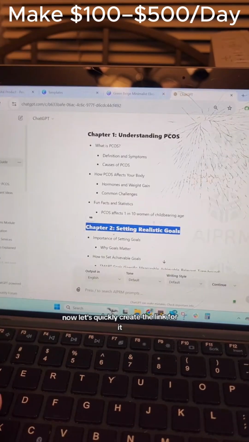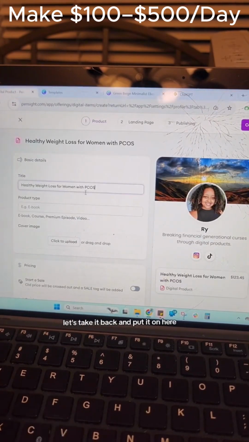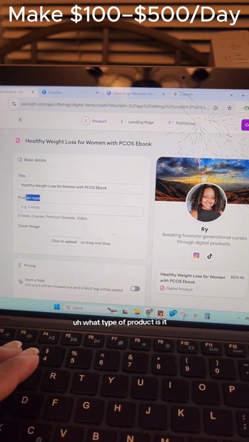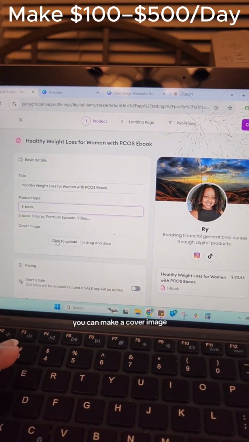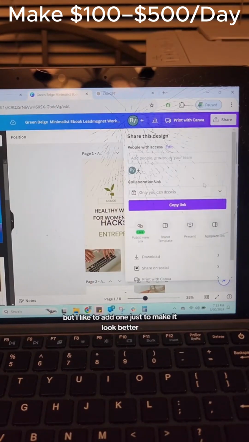Now let's quickly create the link for it. Remember, the name of it is our ebook. Let's take it back and put it on here. Ebook. What type of product is it? It's an ebook. You can make a cover image, which whenever you do that, you'll just take whatever image you created on here and we'll use that as the cover. You don't have to have an image, but I like to add one just to make it look better.